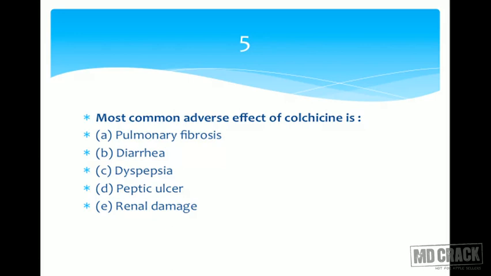Options are pulmonary fibrosis, diarrhea, dyspepsia, peptic ulcer and renal damage. Dyspepsia and peptic ulcer go hand in hand, and peptic ulcer is more commonly known with the NSAIDs, not with colchicine. So we'll remove dyspepsia and peptic ulcer. Yes, colchicine can produce toxicity, but it's not renal damage. It doesn't lead to renal damage, nor does it have any effects on the lungs. It doesn't get deposited in the lungs and doesn't produce fibrosis in the lungs.